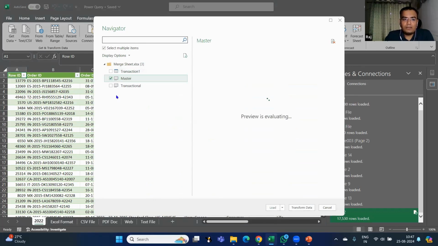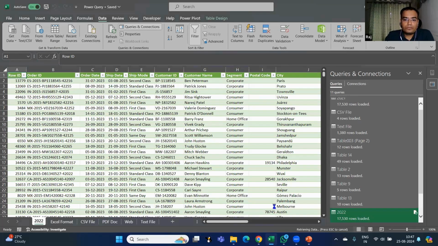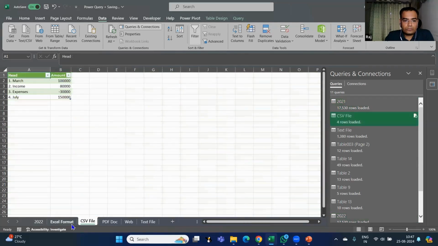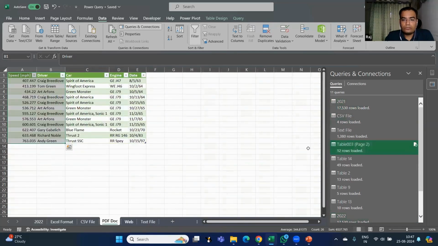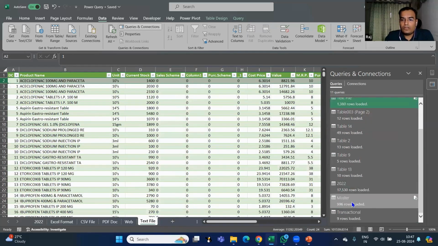I'll select this master and I'll select this transactional data. These both tables I am going to select and load. Can you see this?